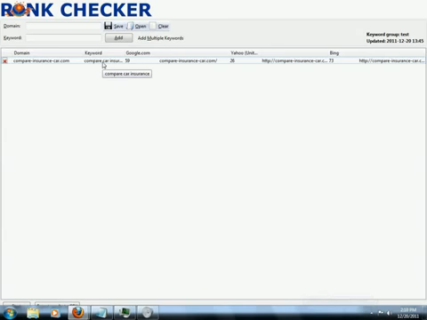We have the keyword that we're putting in, and the last time I ran it, it looks like it's showing that on Google it's 59, which is not bad, but we really need to get into, I would say, the top 30 or top 40 at the very least to get coverage. In Yahoo we're doing a little bit better. We are showing up, and then Bing, again, we need some work to do.